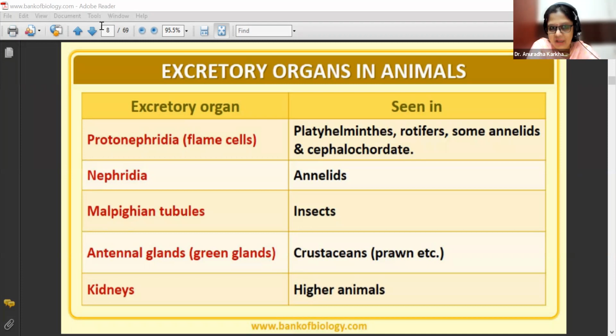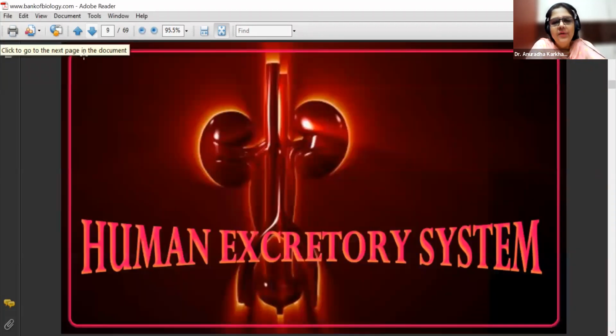If this year, in the year 2022, this particular question is not going to be asked, then for sure it's going to be asked in your exam. So kindly be prepared. Okay. Then we go to the next one, that is the human excretory system. Now here you can see the two kidneys along with certain accessory segments which are going to be helping in excretion.